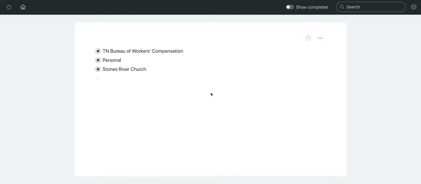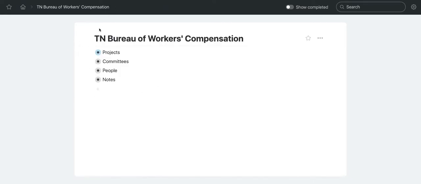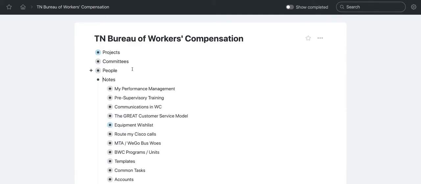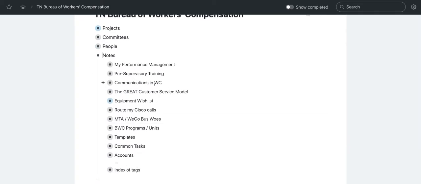Hello, I would like to generally show you how I organize my work life in WorkFlowy. So I'll go to my employer here and then just walk through these four bullet points. At the bottom are notes, and notes are pretty much notes. If I'm in a meeting, I'll just slap them in here to keep, and then I can organize later as I get more of them. I'll maybe make a subgroup for them down the road.